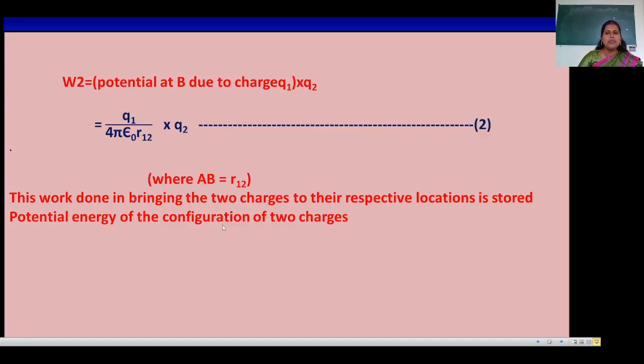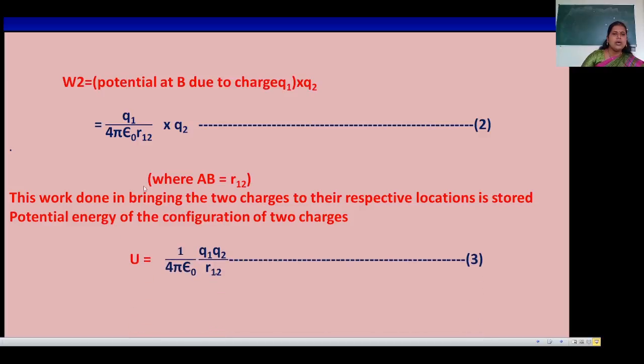That work done is stored in the form of potential energy. There is the configuration of a system of two charges. Now see, work done is one type of electrostatic potential energy. So we can write U is equal to 1 upon 4 pi epsilon 0 Q1 Q2 R12.